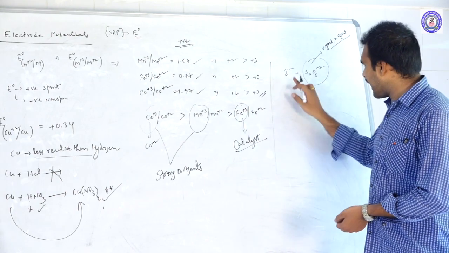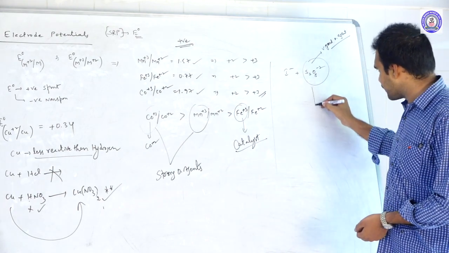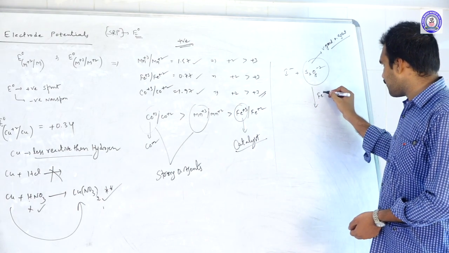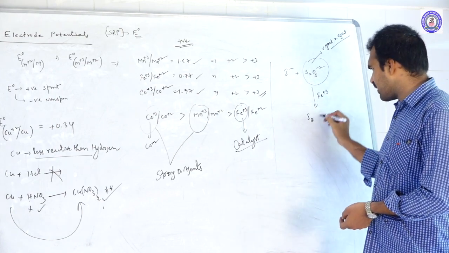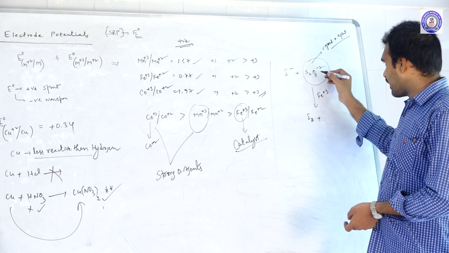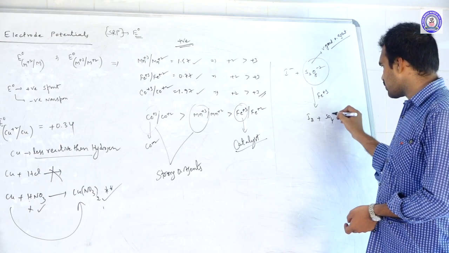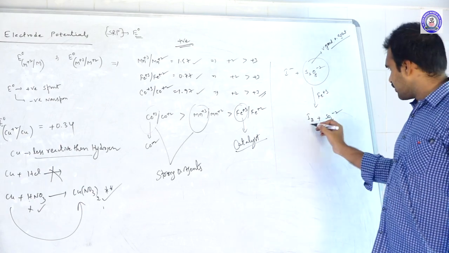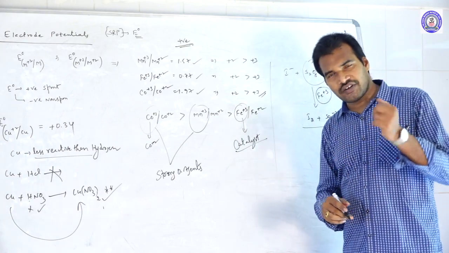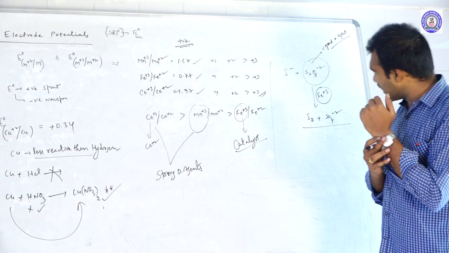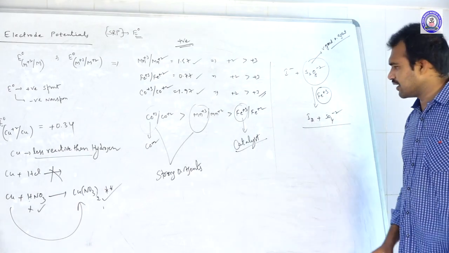So what happens when we add I minus to S2O8 minus 2 and use Fe+3 ion as a catalyst? The iodide ion is oxidized to I2 and S2O8 is converted into SO4 minus 2. Then what is the role of Fe+3 here? Catalyst. How is it acting as a catalyst? Let us see the mechanism, and then you will find it very easy.